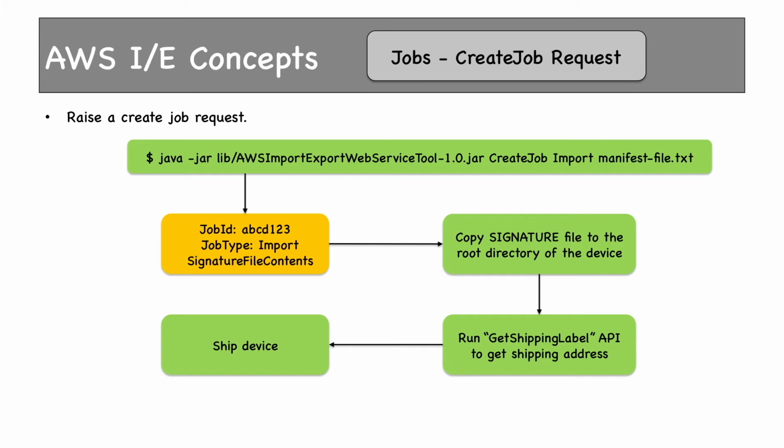Now there is one more thing, which is the AWS credentials file. The name of the file is AWSCredentials.properties. This file would be in the directory where you have installed the AWS import export web service tool. You have to update the access key ID and secret key in the file with that of the IAM user which you have given permission to put objects in the S3 bucket or to create EBS snapshots. So basically it will contain the access key ID and secret key of the user which you created for the import job.